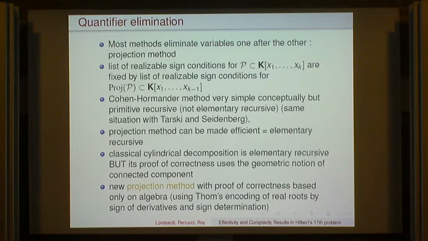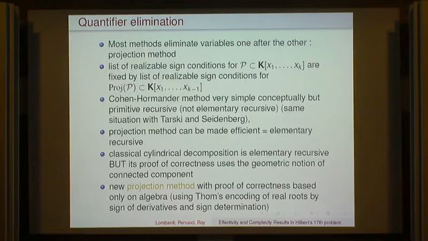By the way, maybe I should have said what I mean by elementary recursive. Elementary recursive means like this. It's a function of several parameters which is bounded by a tower of exponentials with a fixed height, like here, a tower of exponentials of height 5, including D and K. So we don't want, for example, the number of variables to determine the height of the tower of exponentials, and that would be the case for primitive recursive. So that's the definition of elementary.